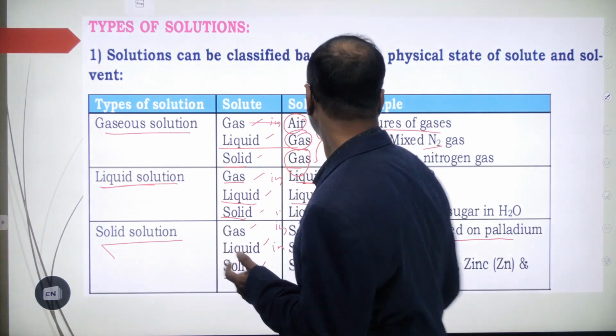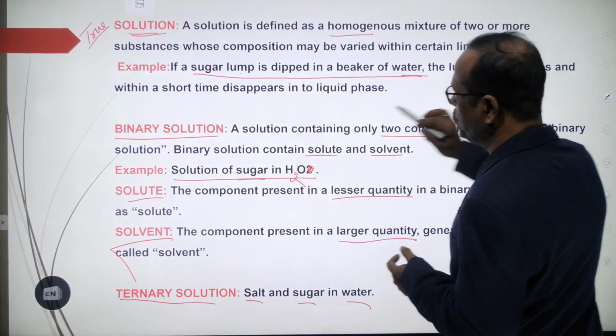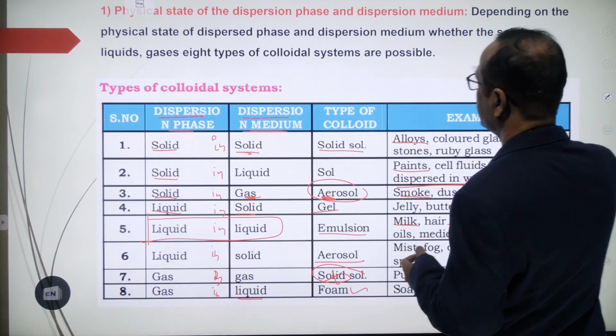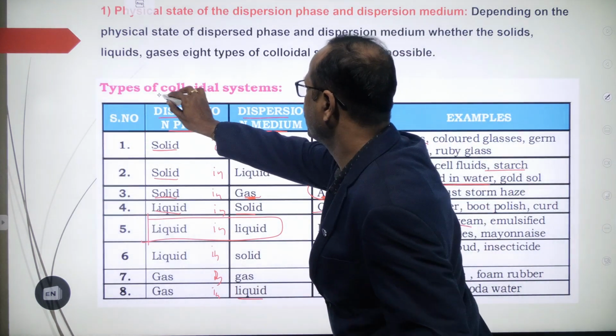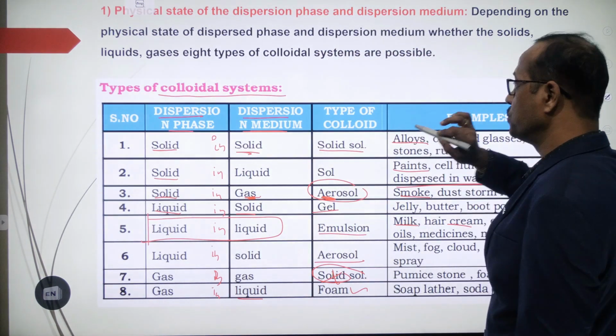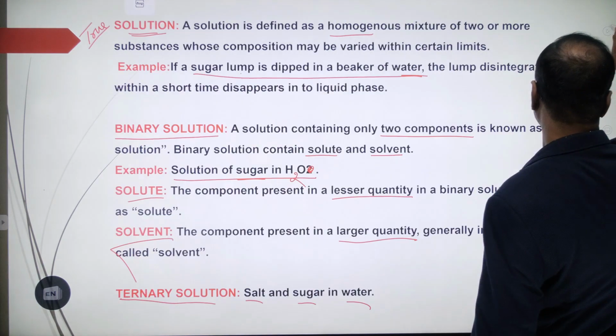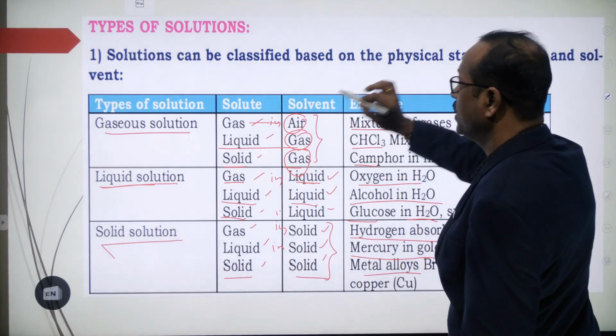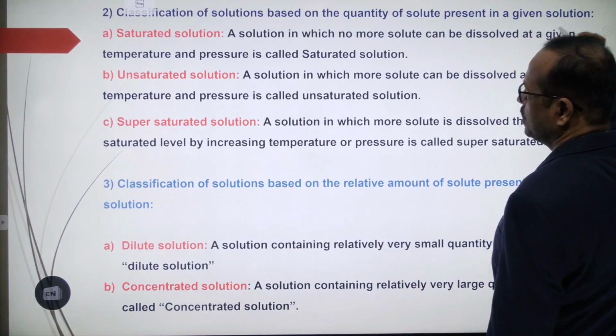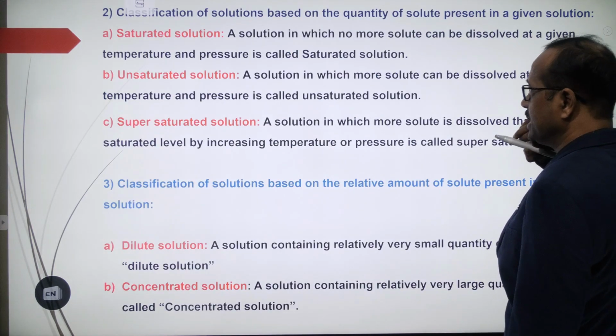In the previous slide, what we have seen are the types of colloidal solutions. You have to remember, don't get confused here. Those are the types of colloidal solutions, and these are the types of true solutions. Okay, students, so that is it.